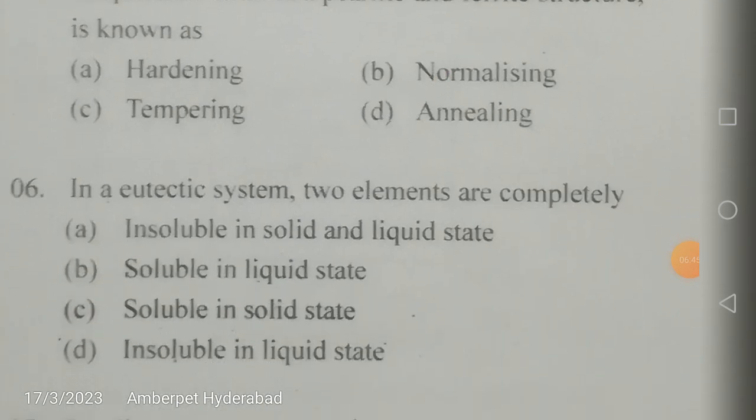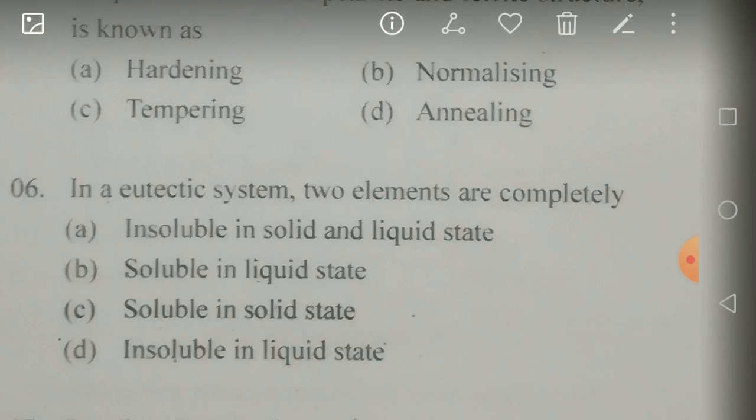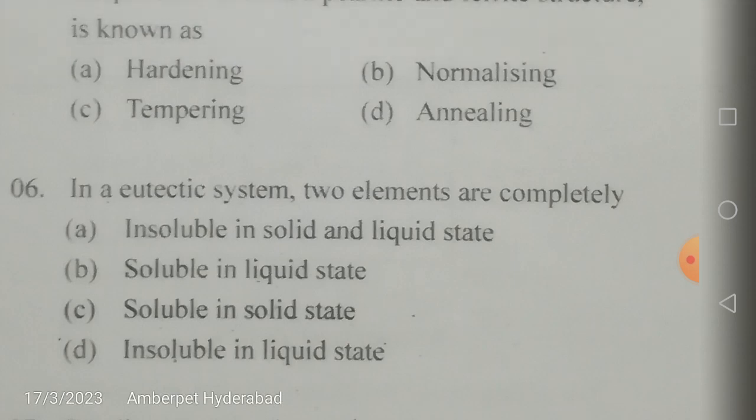In a eutectic system, two elements are completely... Are they insoluble in solid and liquid state, or soluble in liquid state, or soluble in solid state, or insoluble in liquid state? What is the correct answer? Your eutectic reaction is given by: liquid on cooling gives alpha plus beta, and alpha plus beta on heating results in liquid. So what are these?